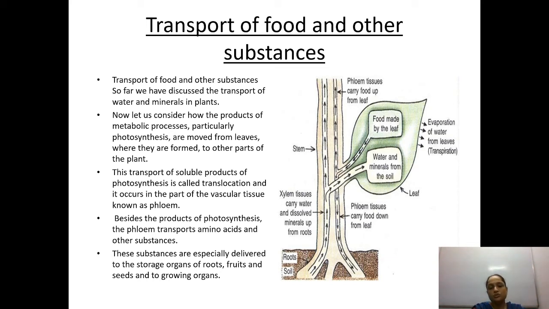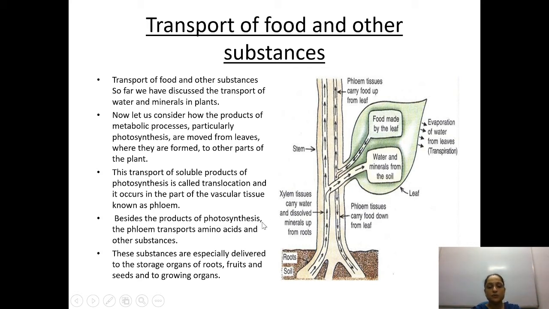This transportation of soluble products of photosynthesis is called translocation, and it occurs in the part of the vascular tissue known as phloem. As we have already discussed, we have two sorts of complex tissue, xylem and phloem. Xylem is going to transport the water as well as minerals, while phloem is going to transport the food.